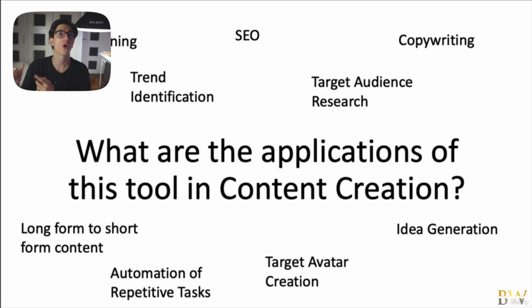So we can use ChatGPT for content planning. We can use ChatGPT for trend identification, right? It has been trained on modern data from the marketplace. For search engine optimization, this is one of the biggest ways to utilize the power of ChatGPT. It's extremely valuable. We can perform target audience research and, more specifically, target avatar creation, which is going to be one of the most valuable things we're going to be creating with ChatGPT. It's going to be used for copywriting, idea generation, automation of repetitive chats, and obviously transformation of long form to short form content, which is absolutely amazing.